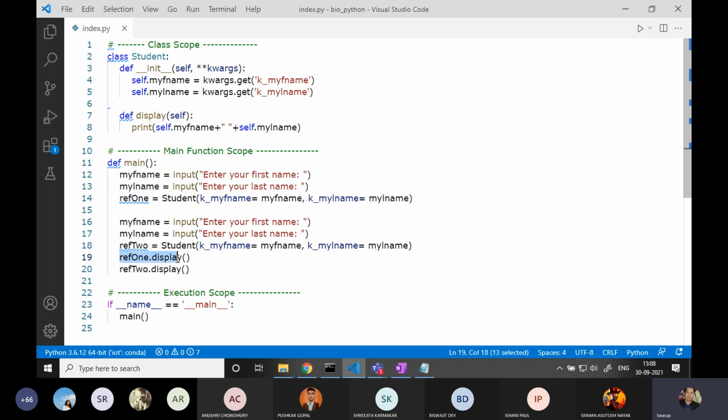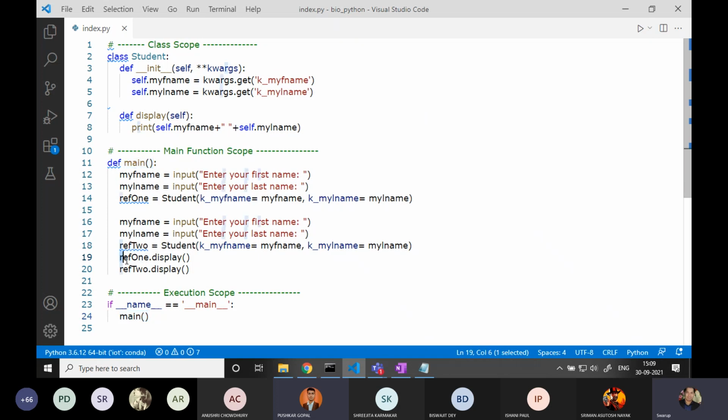Can you tell me the difference between line number 19 and line number 24? Line number 19 is used to call a method and 24 is used to call a function. When you say it's used to call a method, why do you say that? Why are you not saying it is used to call a function? Because first we are mentioning the reference variable name, and then the method.